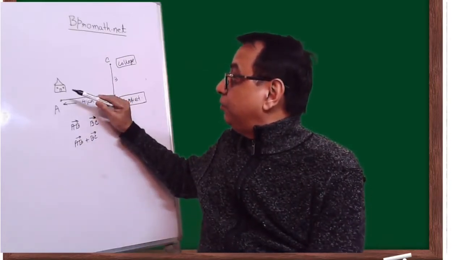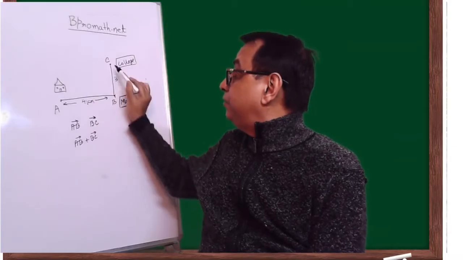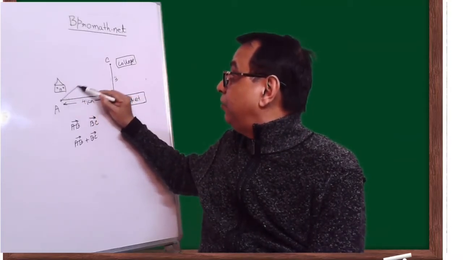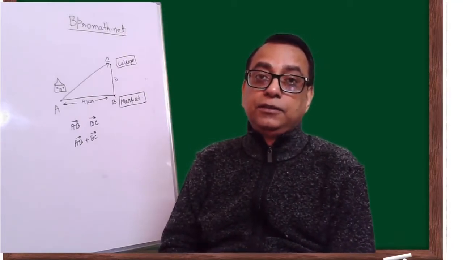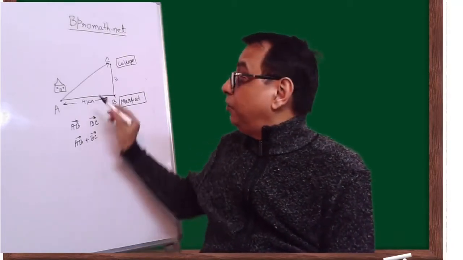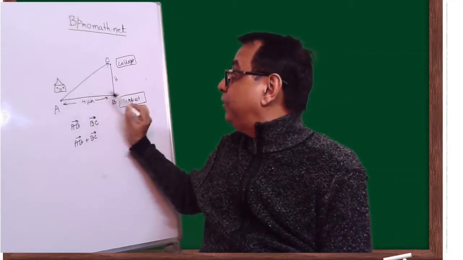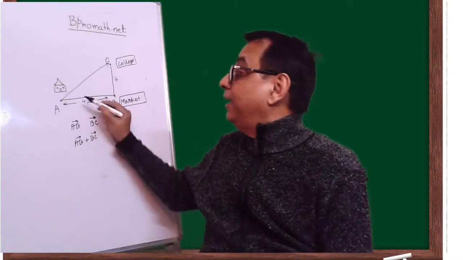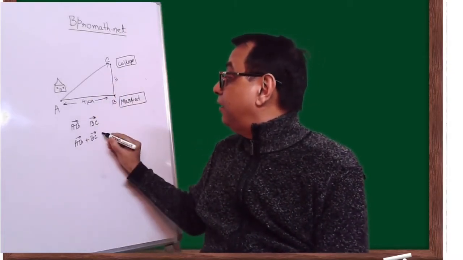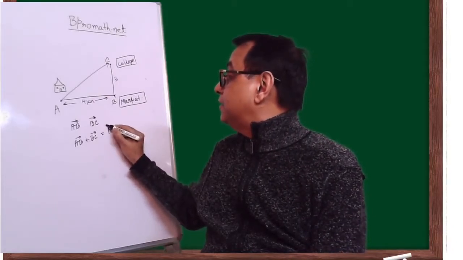So instead of going from A to B and B to C, you can go from A to C directly. So this displacement from A to B, B to C is the same displacement as A to C, and the way we can write it, AB plus BC is AC.